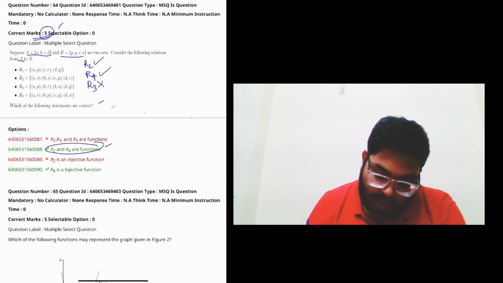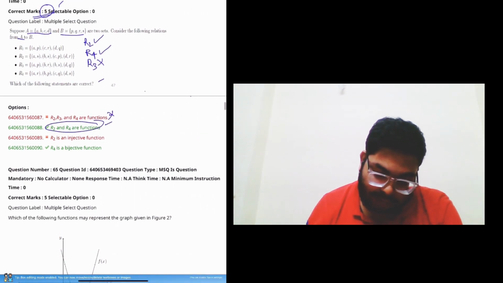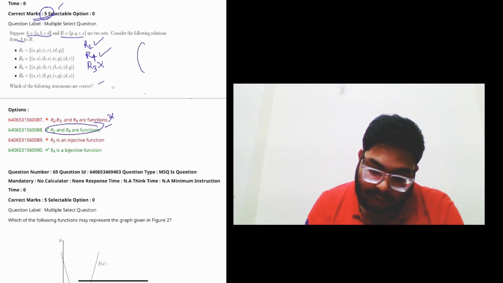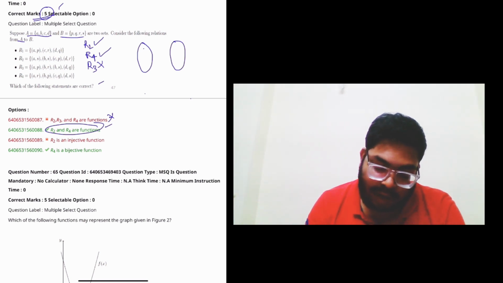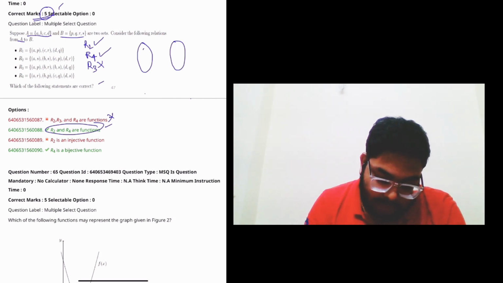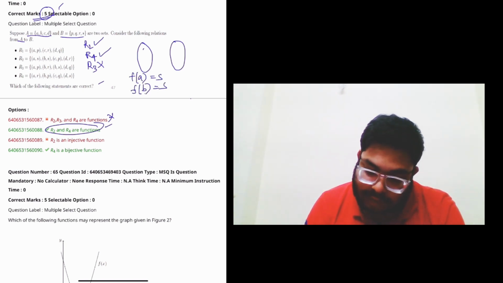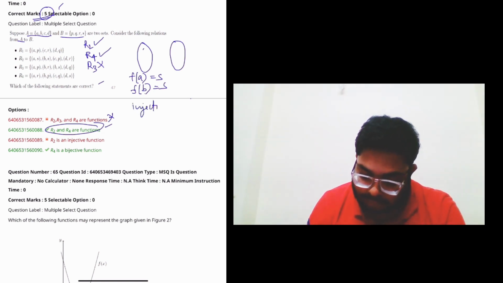So this option is incorrect. And R2 is an injective function. Actually, I have erased that. So actually, injective function just means one-to-one mapping. One value should map to only one value in the codomain. So if you see that R2, f of a is also s, f of b is also s. In this case, it is not injective. Injective and one-to-one are the same thing.